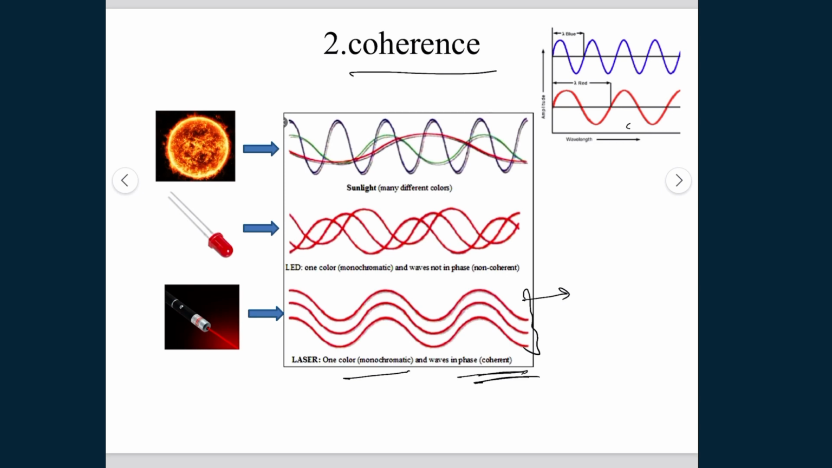Then this is the example of LED light, which is monochromatic, one color, but not in phase. It's not coherent. Yes, it's monochromatic, but it's not in phase, so it is monochromatic and non-coherent. Then sunlight is not monochromatic and non-coherent.